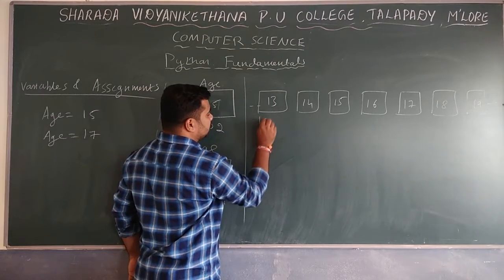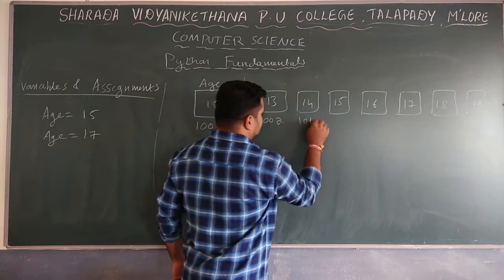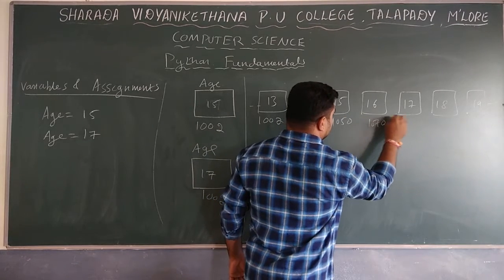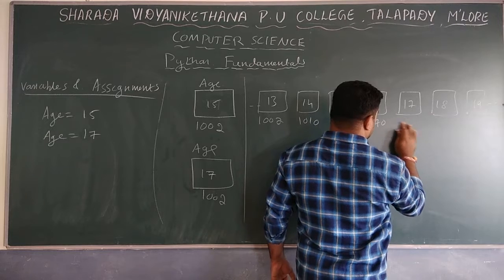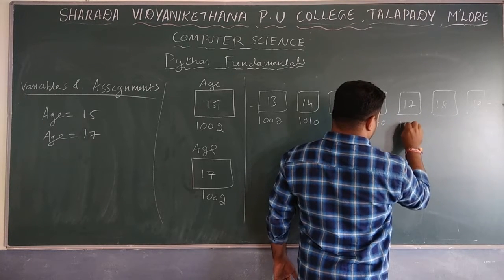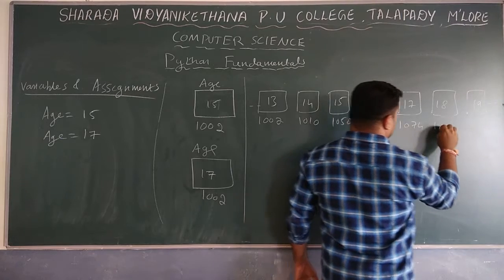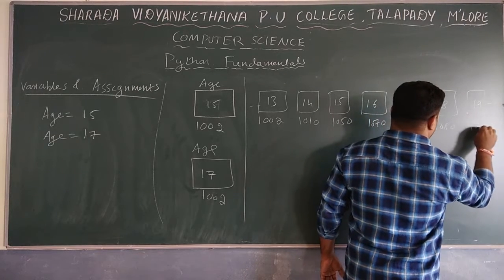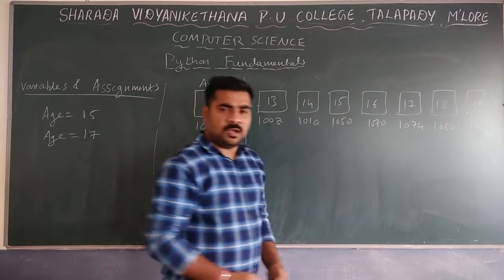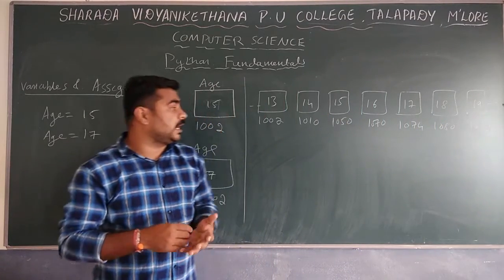For example, I can write 1002, 1010, 1050, 1070, 1060, 1070, 74, 1080. So if I write the numbers like this, you will wonder how we will know that address.